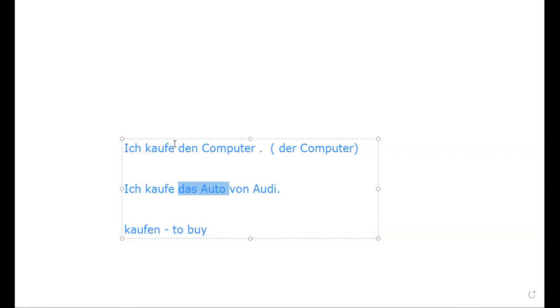But we are seeing proper examples to get this. On situation basis, even if you don't know the language, you are getting it. For example, kaufen means to buy. Ich means I. Kaufen is a verb, to buy. So what do I buy? The computer. On situation basis we are getting why I have applied it there. So we have discussed more about those particular cases, nominative and accusative.